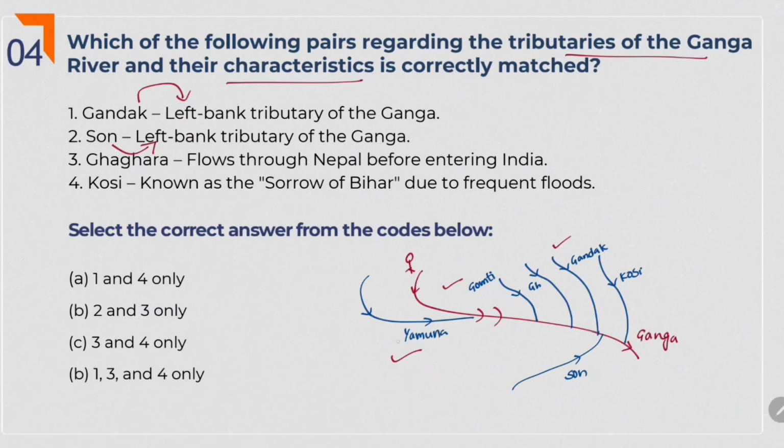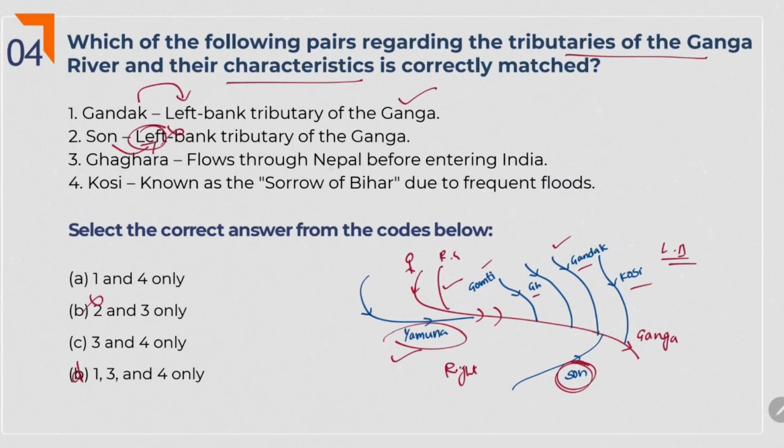If you observe here, Yamuna and Son are the major right bank tributaries. Ramganga, Gomti, Gagara, Gandak, Kosi, all these are left bank tributaries. In the question they mentioned that Gandak is the left bank tributary of Ganga. Right. Son is the right bank tributary, but here they gave it as left bank, so it is wrong. If we eliminate 2, we are left with A, C and D.